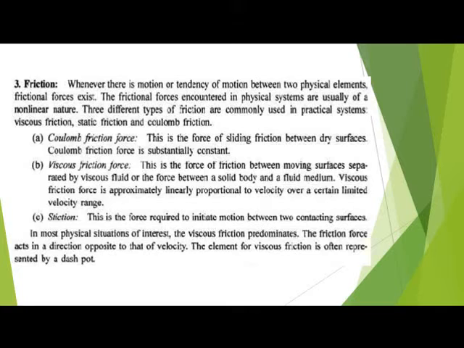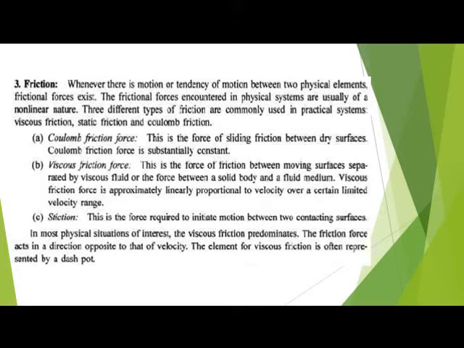For example, on a road, while a car is moving, the friction force acts in the opposite direction. The friction force encountered in physical systems is usually of a nonlinear nature. Different types of friction commonly used in practical systems are viscous friction, static friction, and Coulomb friction.